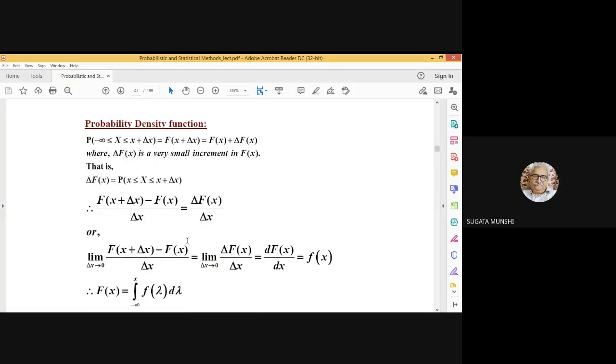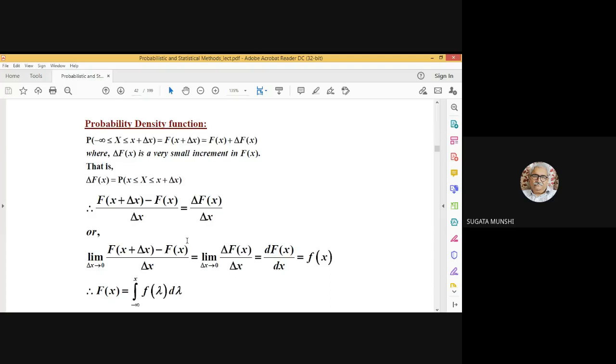Probability density function. Now, if capital Fx is the cumulative distribution function of the random variable capital X, then it is the probability of observing capital X less than or equal to small x. What will be the probability of capital X lying in the range minus infinity to small x plus delta x? Delta x is a very small increment in x.